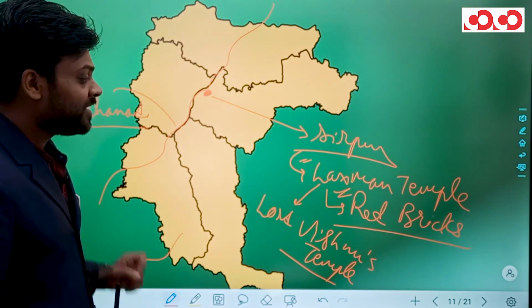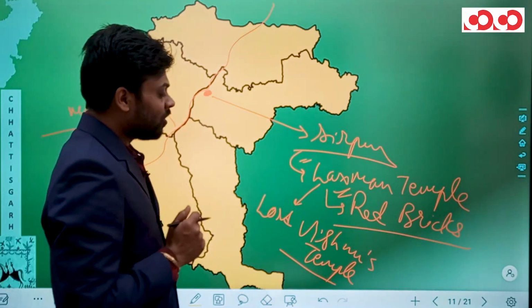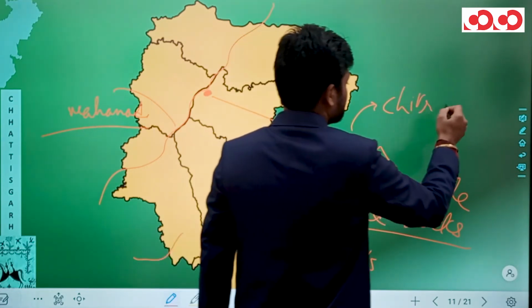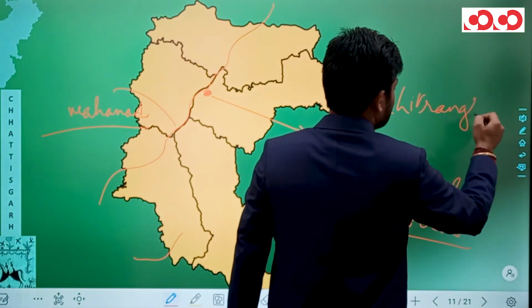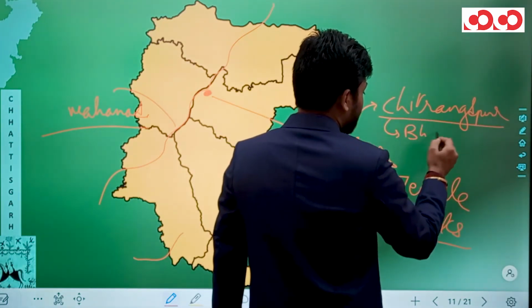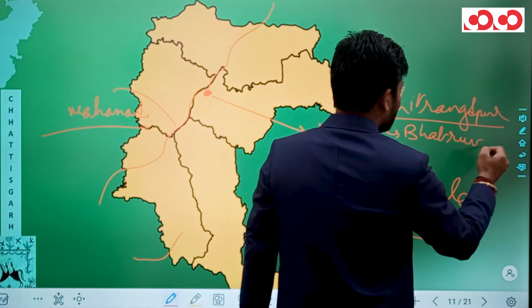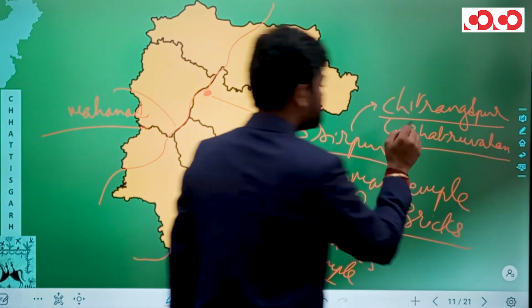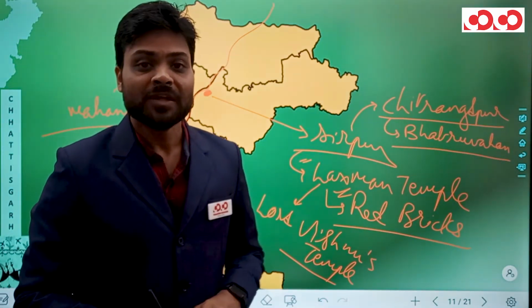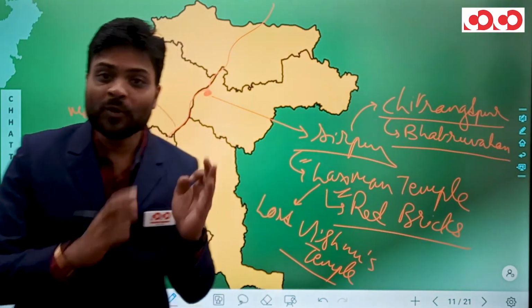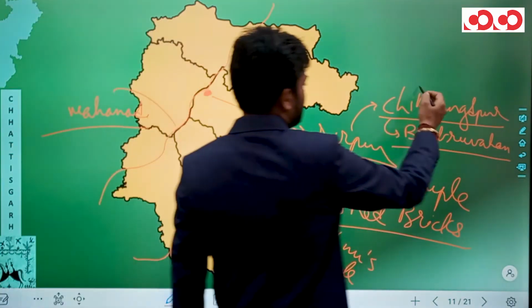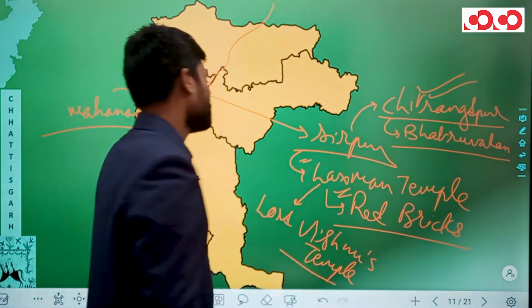Let me also tell you, the ancient name of this Sirpur was Chitrangdapur, because this was believed to be the capital of Bhabruvahan, and this Bhabruvahan was actually the son of Chitrangda and Arjun. So we can say during the Mahabharat age, the ancient name of Sirpur was Chitrangdapur.